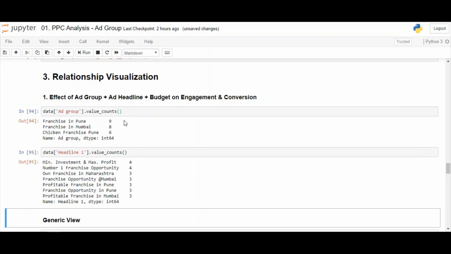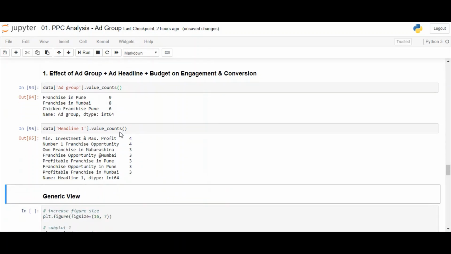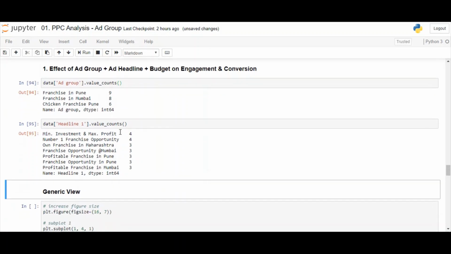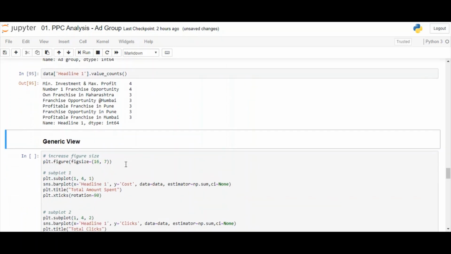So I have three ad groups: franchisee in Pune, franchisee in Mumbai, chicken franchisee Pune. So I'm assuming that these ad groups contain keywords related to the name of these ad groups. And these are the headlines: minimum investment and maximum profit, number one franchisee opportunity, own franchisee in Maharashtra, and so on. Now let's plot the generic view first.